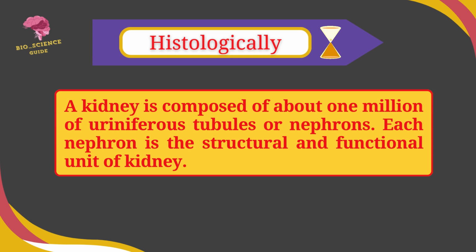Histologically, a kidney is composed of about 1 million uriniferous tubules or nephrons. Each nephron or uriniferous tubule is known as the structural and functional unit of kidney.